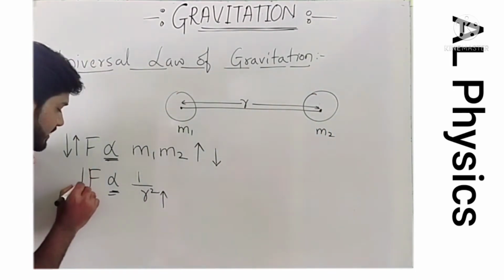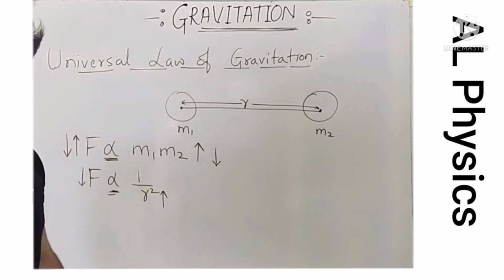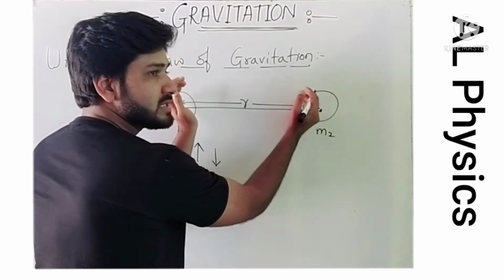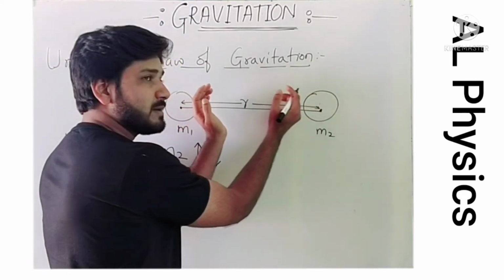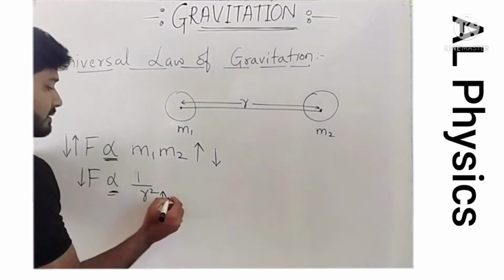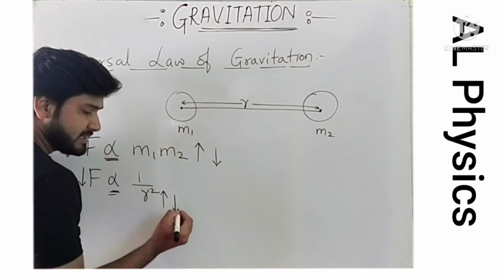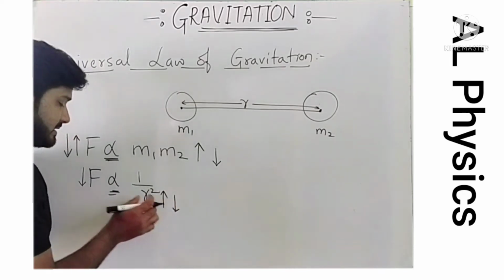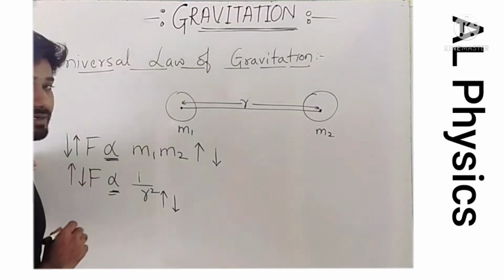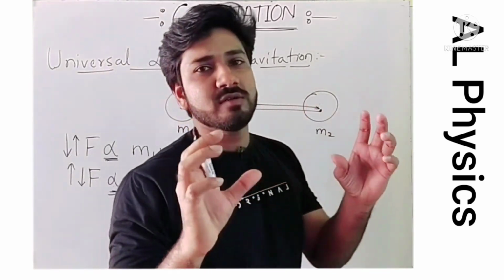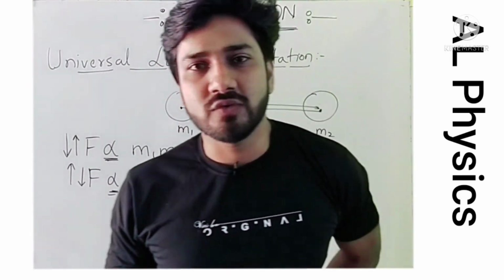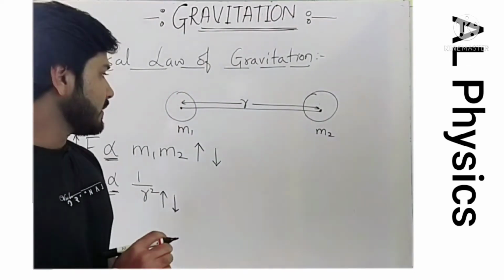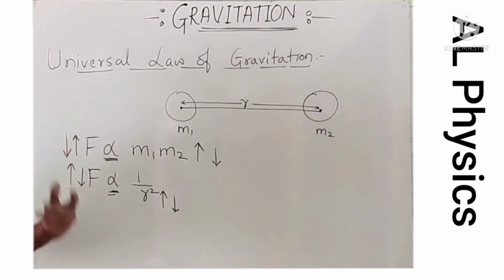then the force is going to decrease. Or else, if the distance between these two bodies decreases, that means if these two bodies come closer, their distance is decreasing, and because these are inversely proportional, if it decreases, then the force should increase. It means the closer the bodies are, the bigger the force will be. The farther the bodies are, the smaller the force will be. Okay, so these are the two things Newton said.